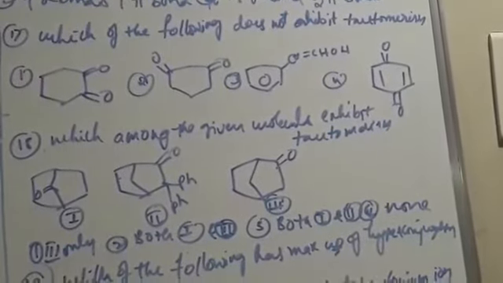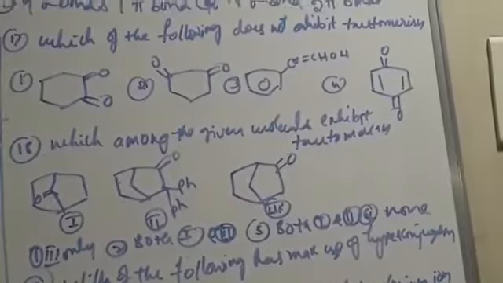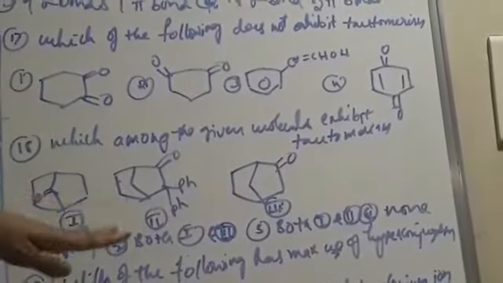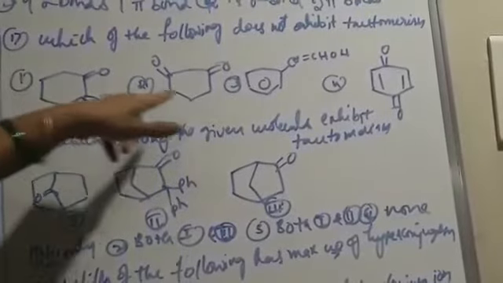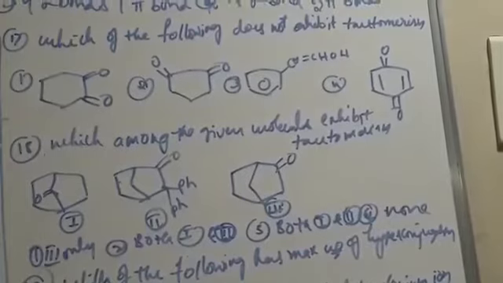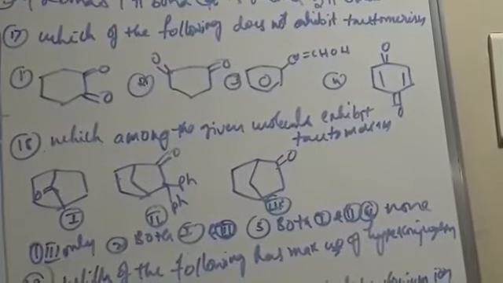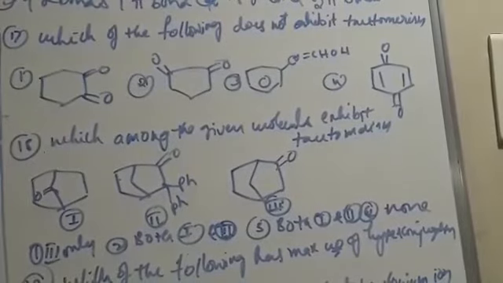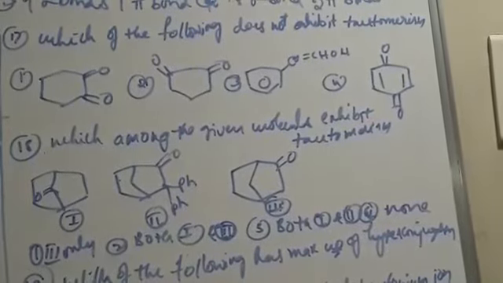We get two isomers, one in keto form and another in enol form. Which does not exhibit tautomerism? See all these compounds: interconversion means migration of the proton, which takes place as 1,2 or 1,3 migration between two polyvalent atoms.